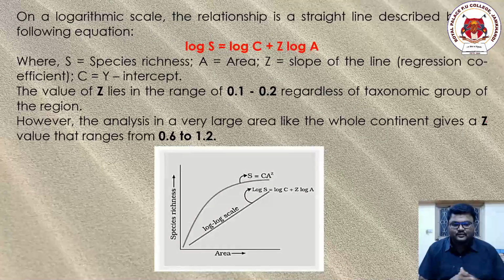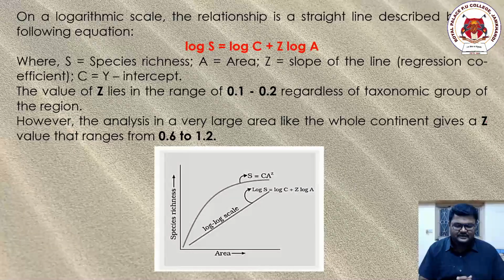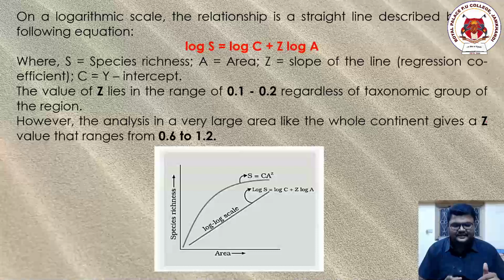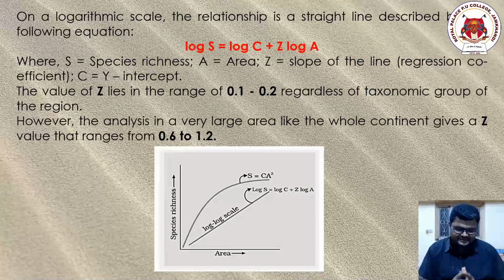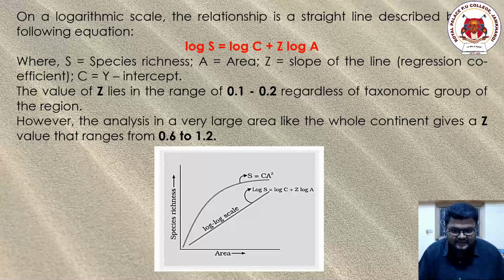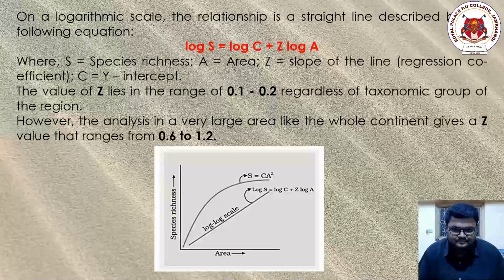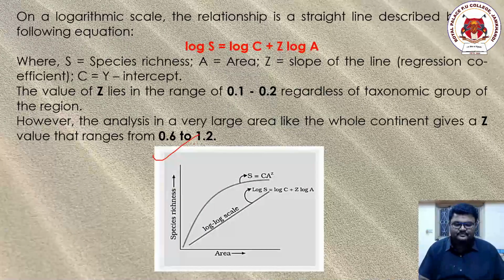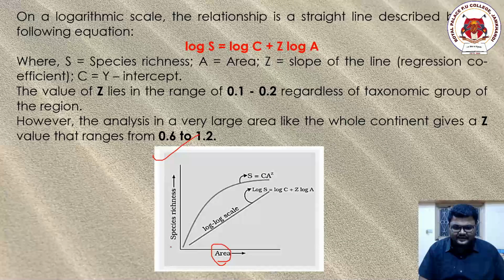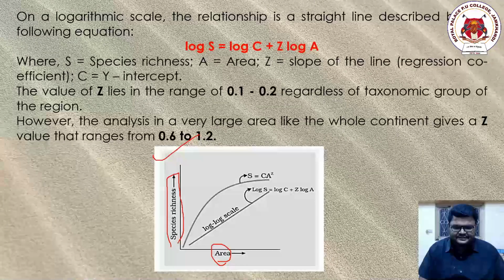It has been asked once that if you plot a graph wherein the points are area versus species richness. So now you observe this diagram. Dear students, the diagram is here. In this diagram, the x direction is area and here it is species richness.